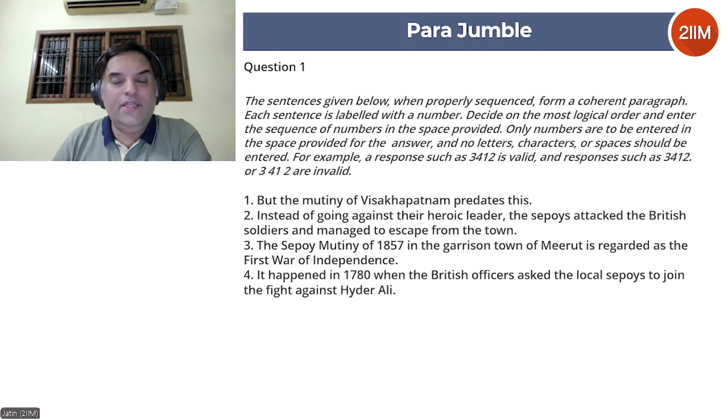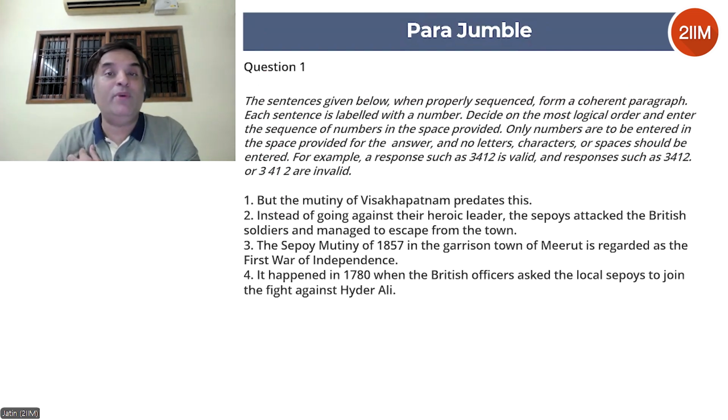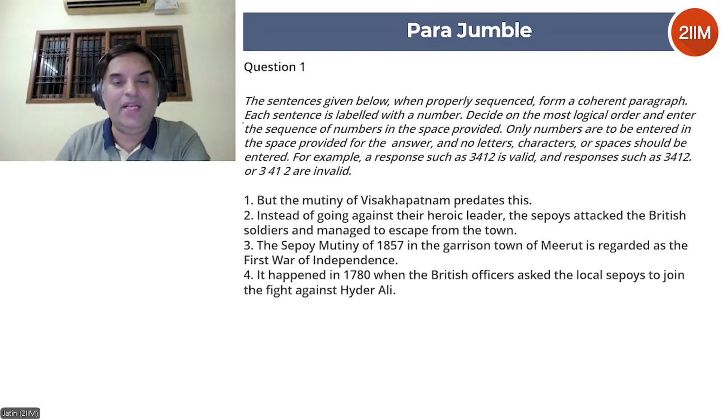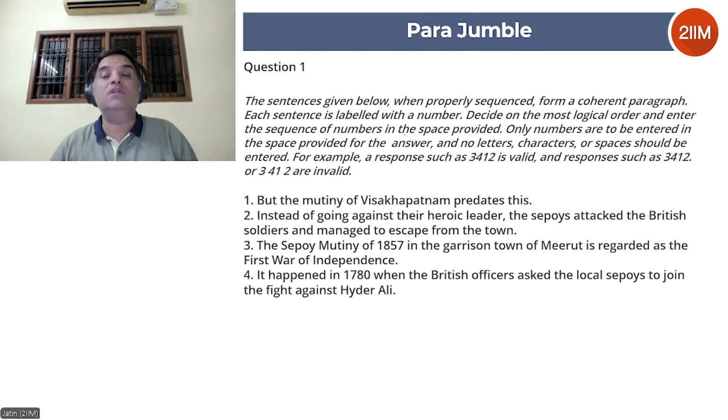All right. Let's look at the set of questions, which were essentially parajumble questions. Parajumble questions appear very often in IPMAT Indore exams. Pretty much every year we've seen parajumble questions. There were about 5 questions in IPMAT 2023. Now we'll read the instructions quickly first, and of course the common instructions will apply to all the 5 questions. Sentences given below, when properly sequenced, form a coherent paragraph. Each sentence is labeled with a number. Decide on the most logical order and enter the sequence of numbers in the space provided. So that means it was a TITA question. Type in the answer. There were no choices. You had to type in the answer in the space provided.